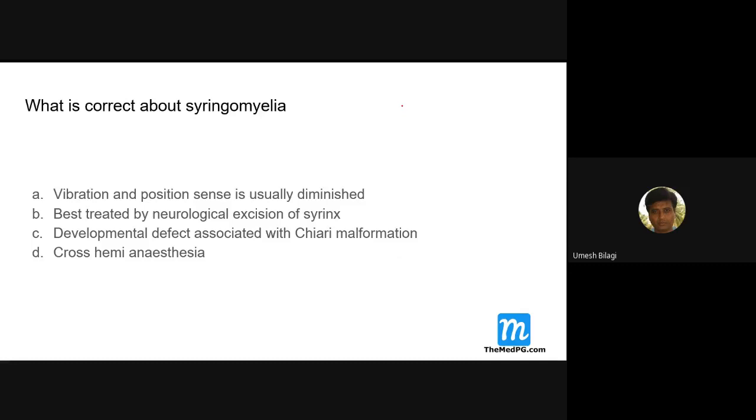Actually, strictly speaking, it should be called hydromyelia. This is the spinal canal, now. Central canal. If it enlarges like this, natively, it will be lined by what? Ependyma. Lining of this ependyma. If there is damage here in the spinal cord, and that communicates with the central canal, it will be lined by what?